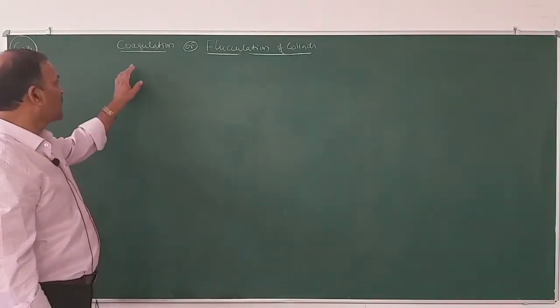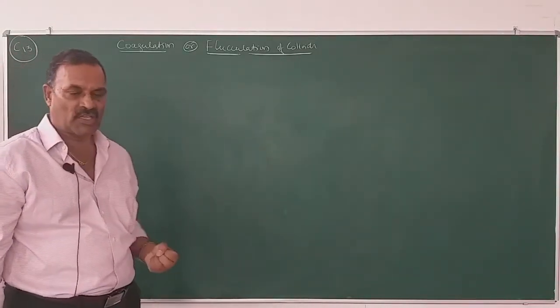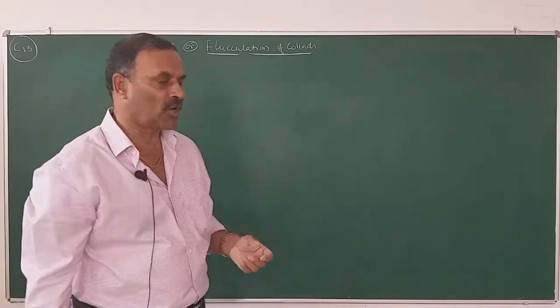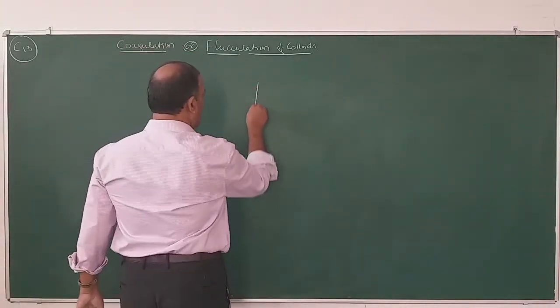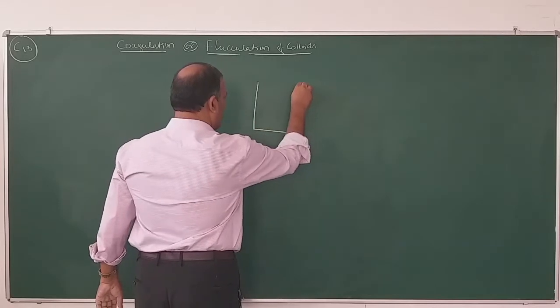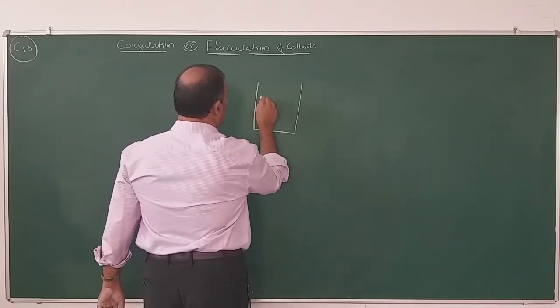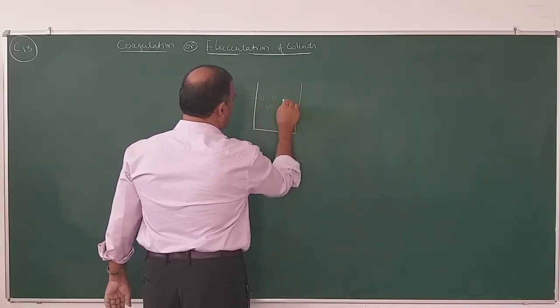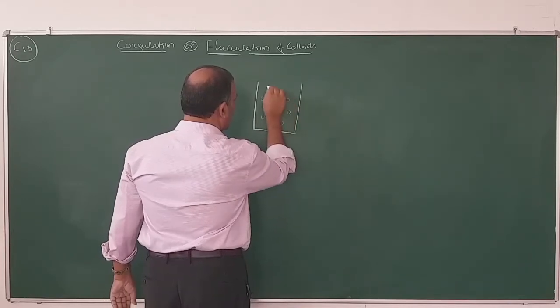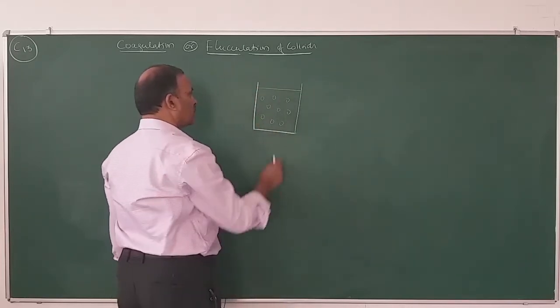So now we will study what is coagulation or flocculation of colloids. Say for example, this is a sol. Say colloidal particles are suspended in dispersion medium. So it is a sol.